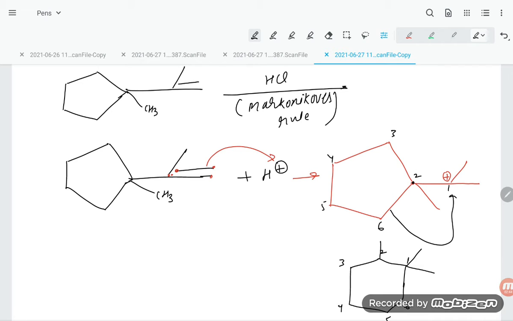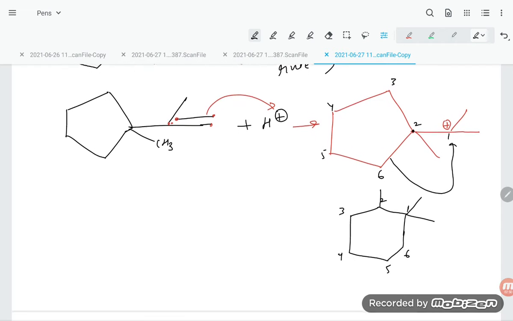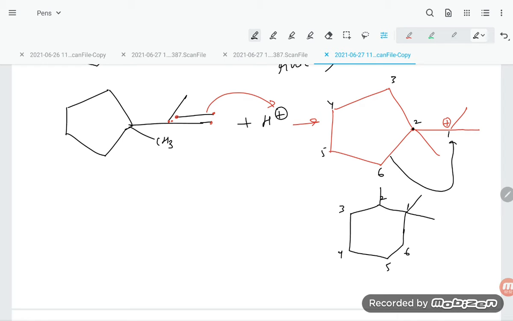Now where will the positive charge be, students? You see, the positive charge is coming on this 6th position. But what will happen in this case? There will be a rearrangement in the carbocation.